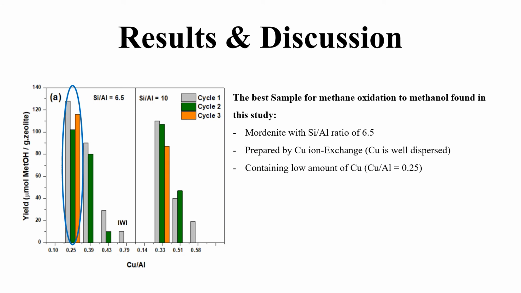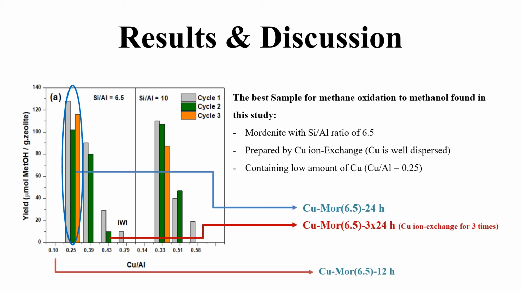The activity results show that the best sample for methane oxidation to methanol found in this study is the sample that was prepared by using mordenite with a silicon-aluminum ratio of 6.5, prepared by copper ion exchange because copper is well dispersed in the zeolite, and with a copper-aluminum ratio of 0.25. And these 3 samples were further characterized by using spectroscopic tools to explain the formation of active copper clusters.